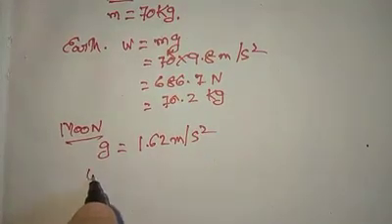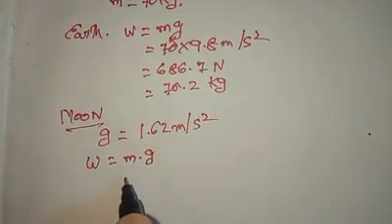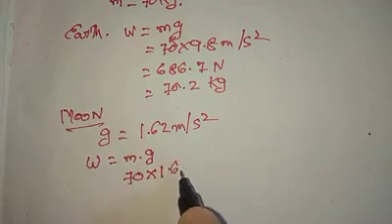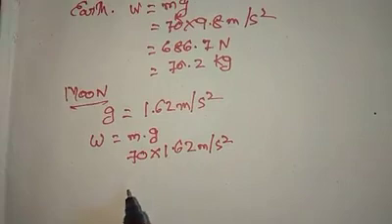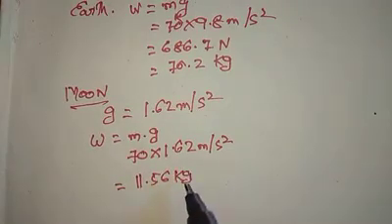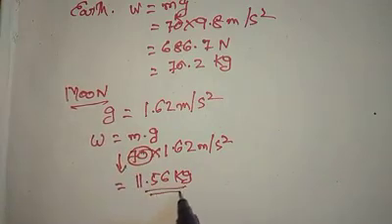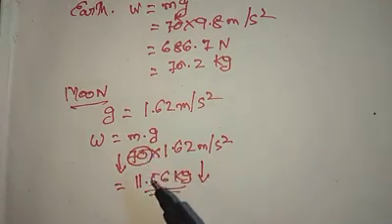So if we do the same kind of formula, W equals m multiplied by g, we get 70 kilograms multiplied by 1.62 meters per second squared, and what we get here is 11.56 kilograms. So my weight, compared to the mass of 70, has come down, and I will weigh less on Moon. And that is why you see astronauts jumping around, because the weight is less.